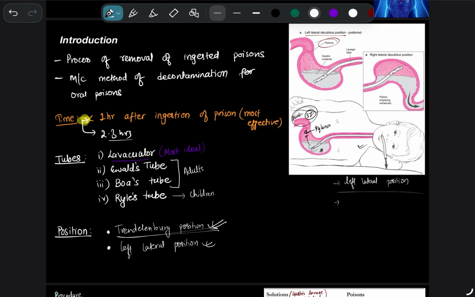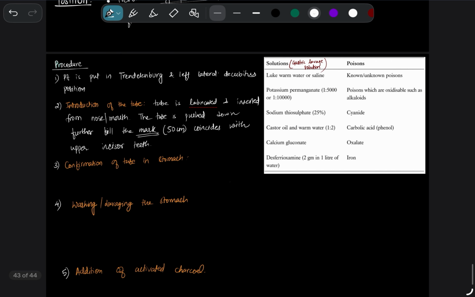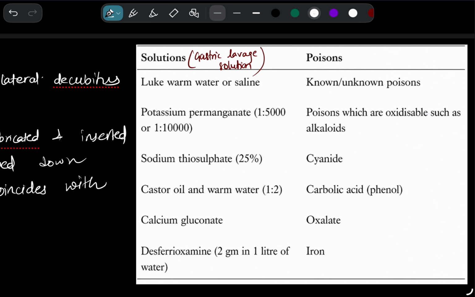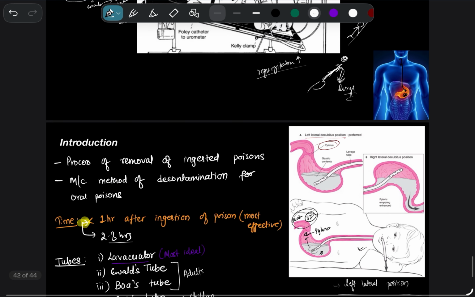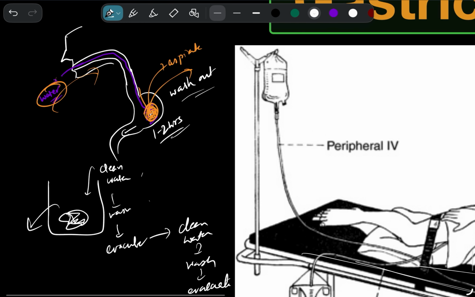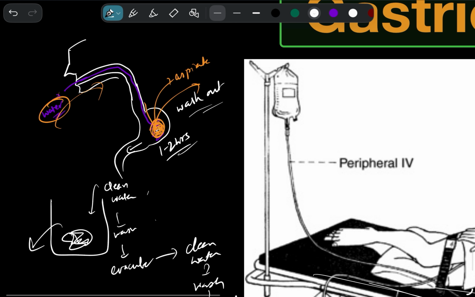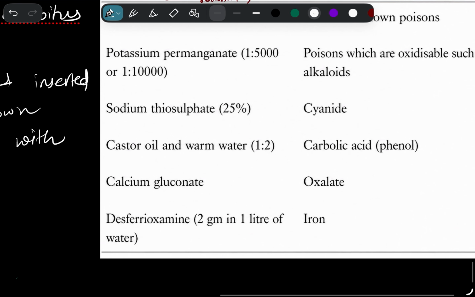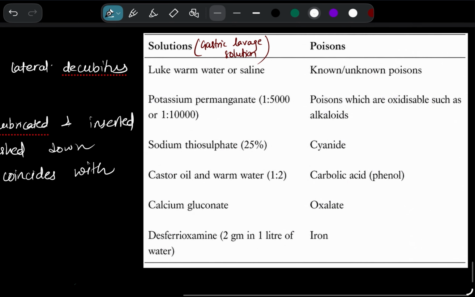Now I'm going to tell you what are the steps of gastric lavage. Okay. Before we go on to the procedure, I would like to tell you what solutions we can use in gastric lavage. So as you know, I told you water, generally water is the most commonly used. After we have put the tube inside like this, what solution do we give through here? Generally we use water because water is very good for washing. However, depending on the poison, we can use other solutions as well. That basically is for the purpose of neutralization.